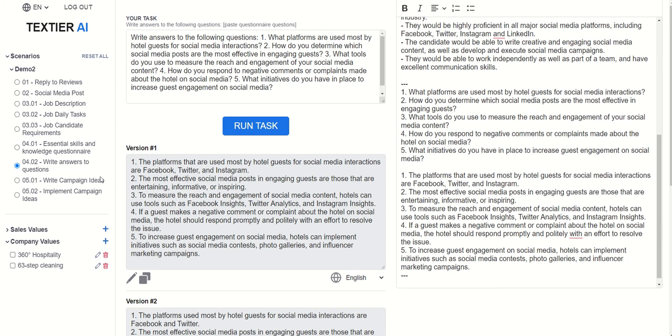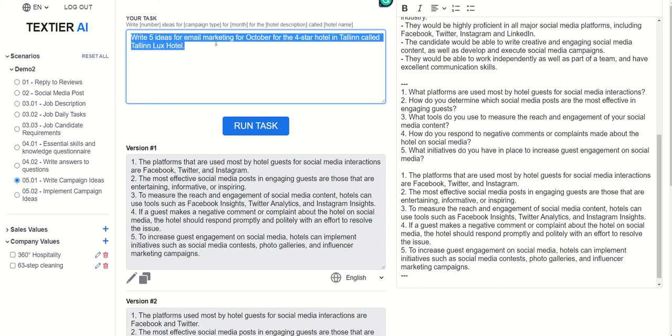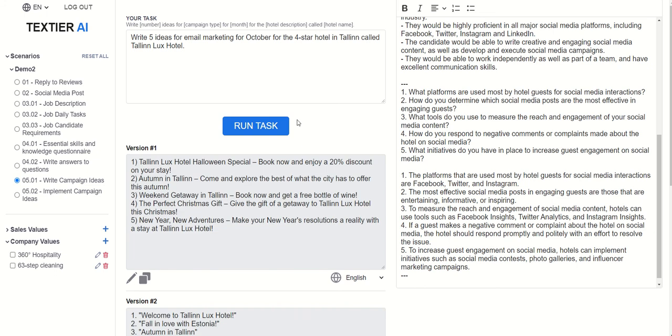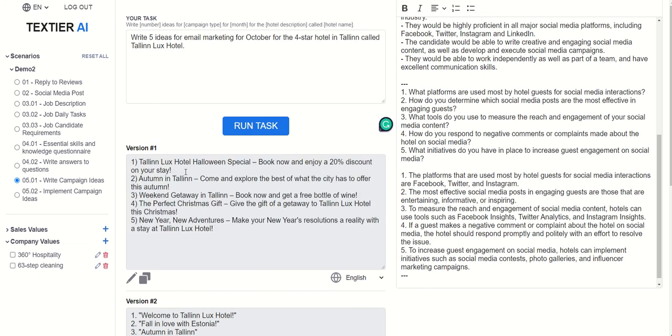Now, let's look at the last topic, which is, maybe we want to do a marketing campaign, right? Write 5 ideas for email marketing for October. So we can do that in Textier. This already has it. And then these are pretty bare bones in terms of what they are. Your marketing team probably already knows what to do with those.